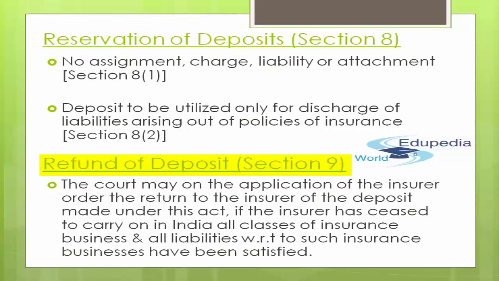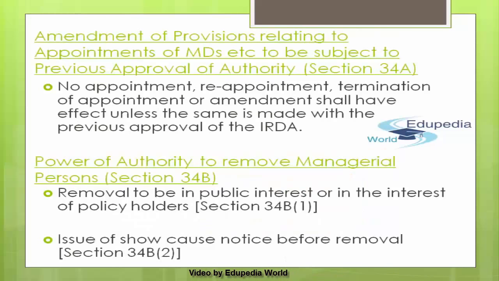So where an insurer has ceased to carry on in India all classes of insurance business, I'm talking about all. So when it has been decided that no more carrying on of insurance business in India will be done, and all his liabilities in India in respect of all the classes of insurance business have been satisfied or otherwise provided for, in that case the court may, on application of the insurer, order the return to the insurer of the deposits made by him under this act. So then you can refund the deposit back to the insurer. I hope you guys are pretty much clear with both the concepts, whether it's about the reservation of deposits or about the refund of deposits. Can we proceed? Perfect. Let's move further with the next topic.